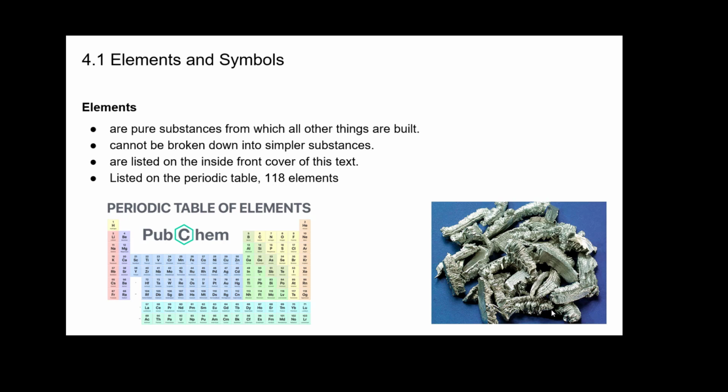So they are pure substances. In their form, you cannot break them down into anything else. If you break them down into anything else, then you start getting into the subatomic particles, which we'll cover later on, and then they are no longer an actual element. So for instance, if we have iron, we can break it apart, but if we get into the actual subatomic particle level, then we're no longer dealing with an iron atom. So elements are the purest substances, and you cannot go any further than that in breaking them apart.